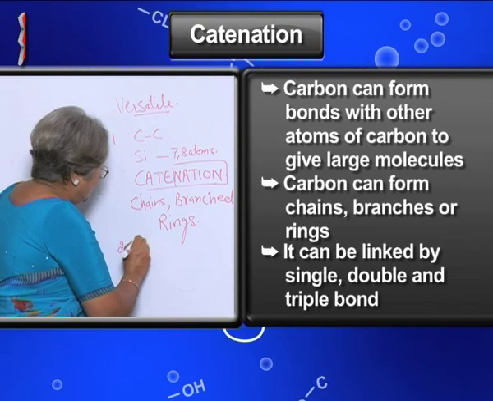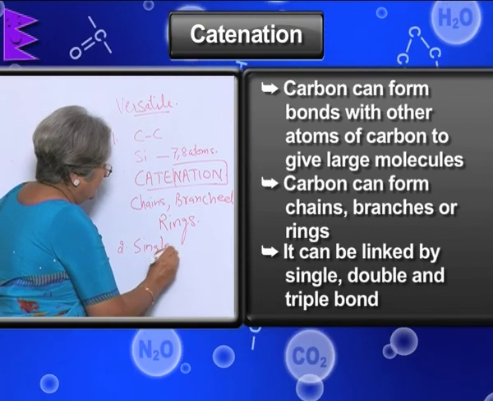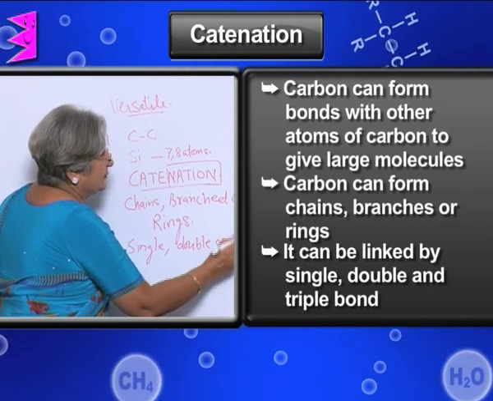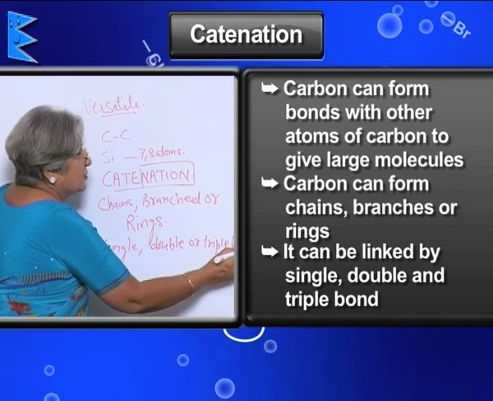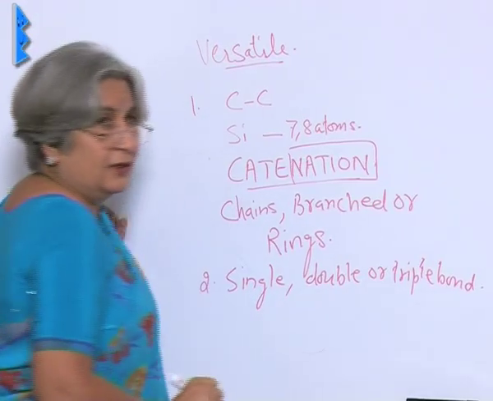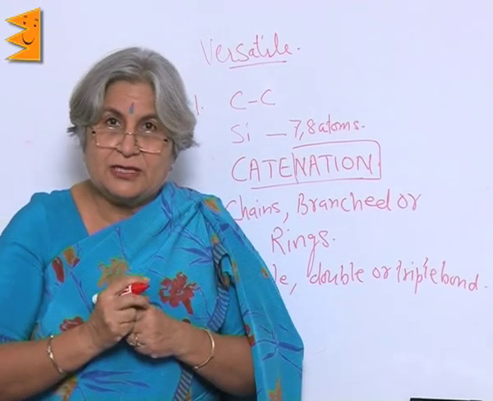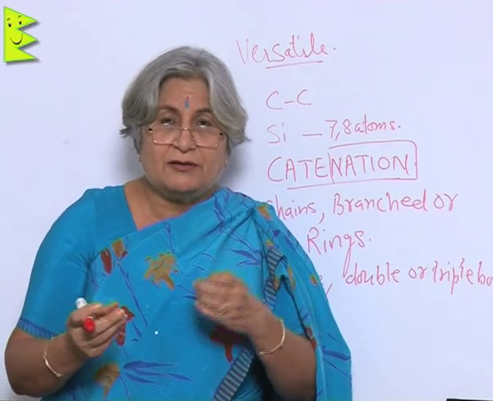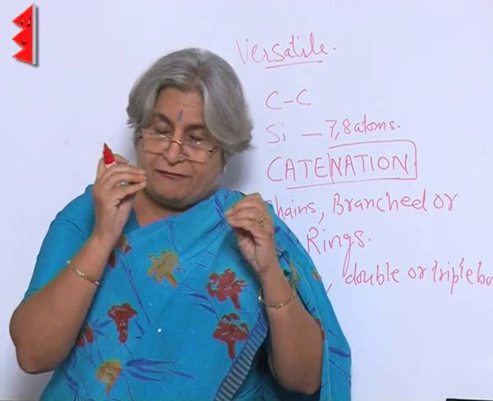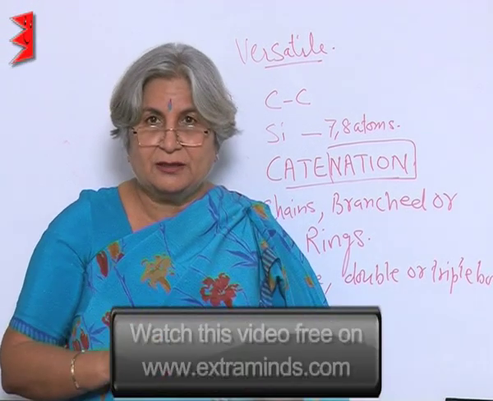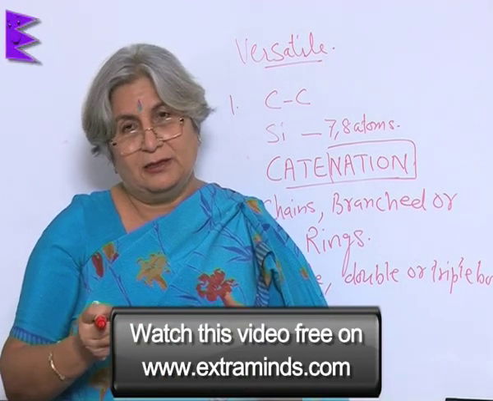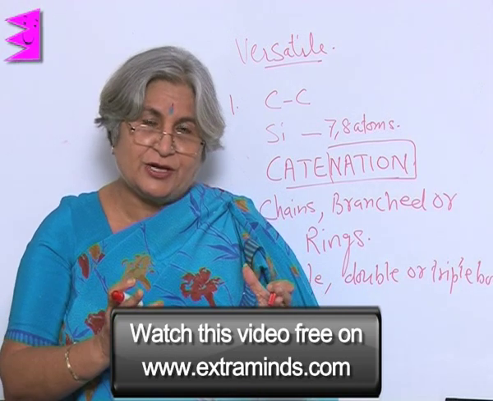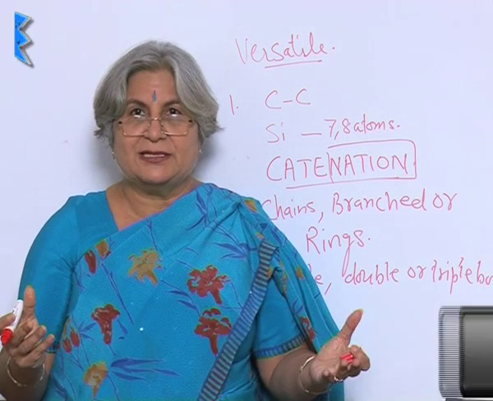Secondly, it can form single, double or triple bonds. So, whatever the requirement, if one electron is not available, it will form a single bond. If two are needed, double, and if three are needed, triple. So, whatever the situation, accordingly it adapts itself.